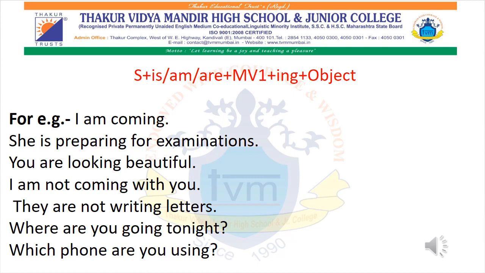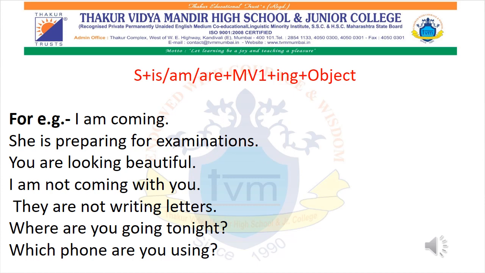Okay, now also we get to see sentences which have a question mark, interrogative sentences. Even if there are interrogative sentences, don't worry. Once you all see the word are, am, is, then you all should understand that this particular sentence is of present continuous tense.